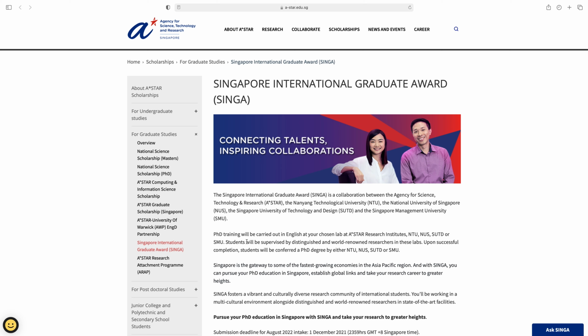So PhD training will be carried out in English at your chosen lab at an A-star Research Institute. All these students will be supervised by distinguished and world-renowned researchers in these labs. Upon successful completion, students will be conferred a PhD degree by either NTU, NUS, SUTD or SMU.